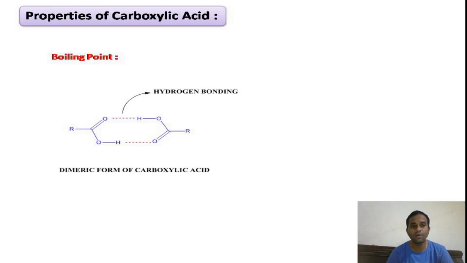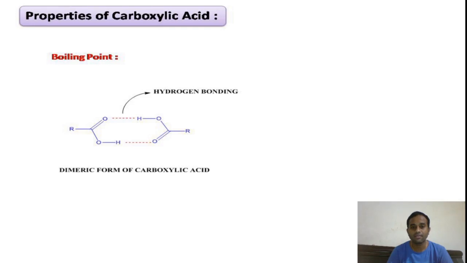Coming to the boiling point, carboxylic acids having a molecular weight similar to that of the corresponding alcohols will have a higher boiling point, which can be explained based on the formation of dimers in carboxylic acids. From the picture you can see the dimeric form of carboxylic acids. Generally carboxylic acids exist in dimeric form due to intermolecular hydrogen bonding.